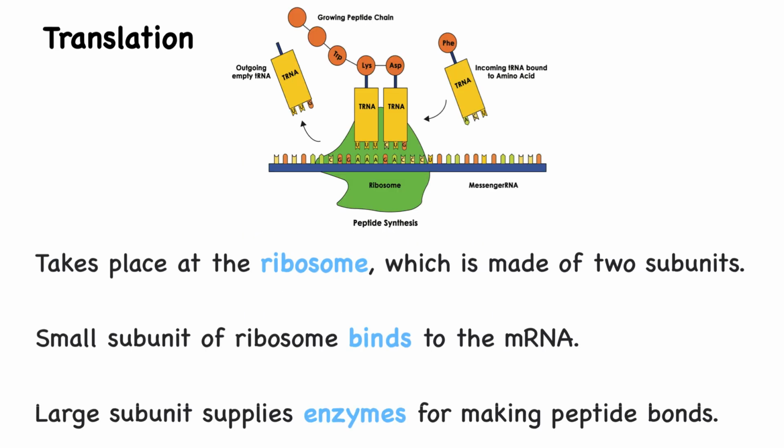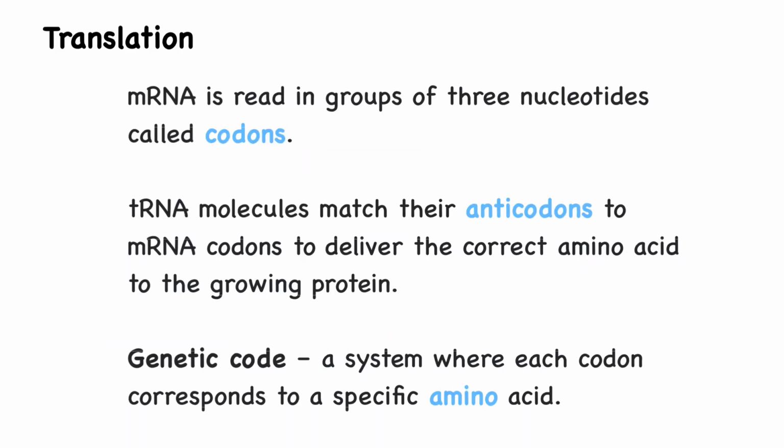Translation is the process by which the information carried in messenger RNA is used to build a protein. It takes place at the ribosome, which is made of two subunits, a small subunit which binds to the mRNA and helps read its sequence, and a large subunit which supplies enzymes for linking amino acids together with peptide bonds. The mRNA sequence is read in groups of 3 nucleotides called codons.